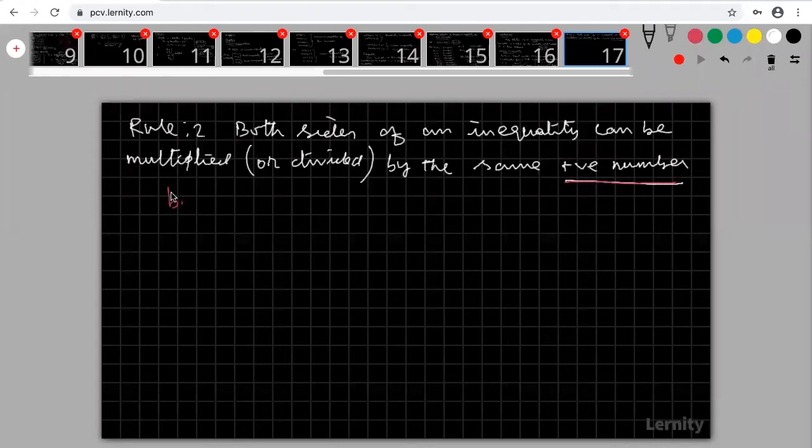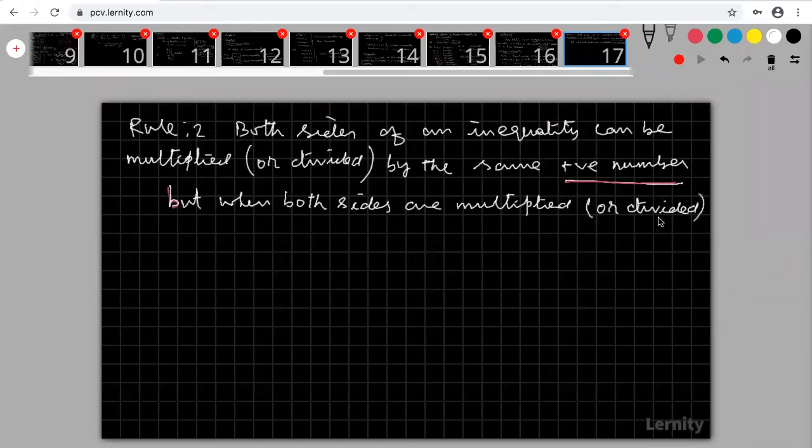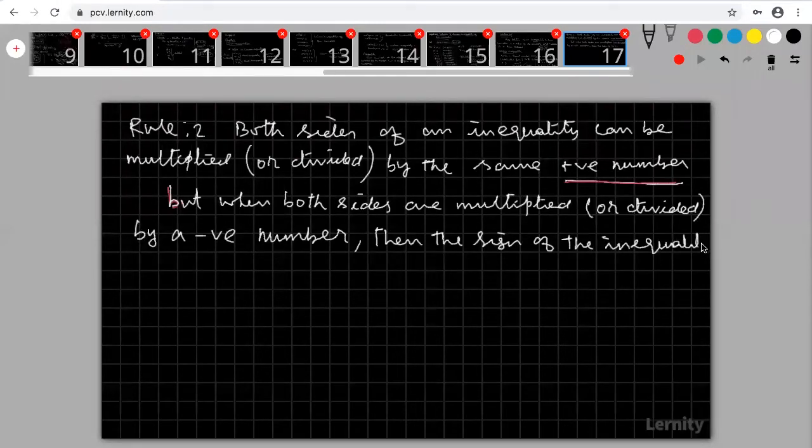But when both sides are multiplied or divided by a negative number, okay, then the sign of the inequality is reversed. The sign of the inequality is reversed.